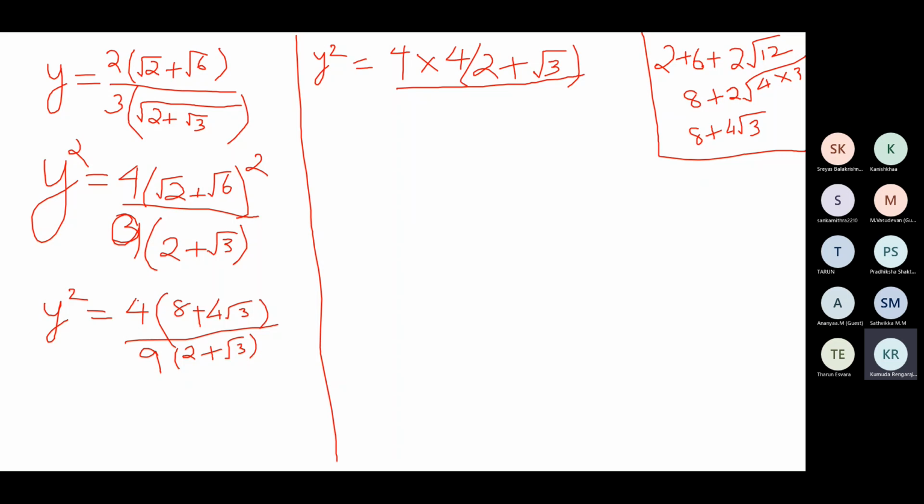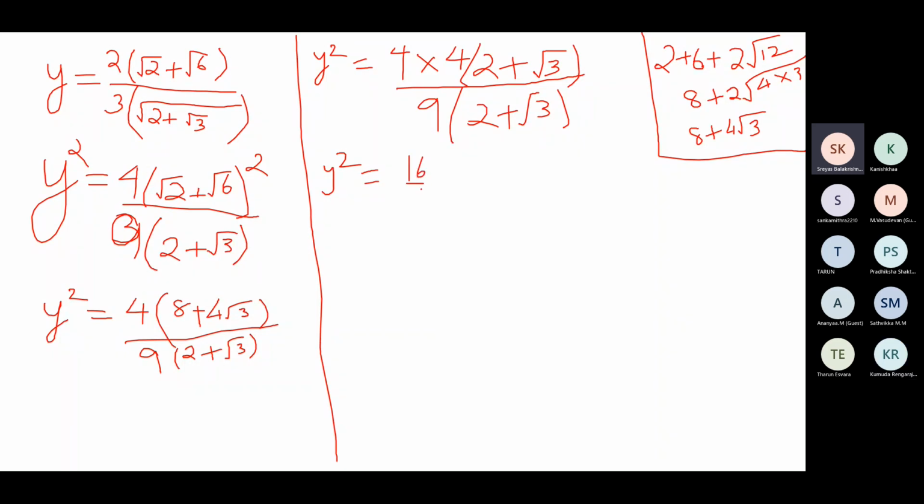This 4 which is already out, and now 4 common. After getting out 4 common, we have 2 plus root 3 in the bracket, over 9 into 2 plus root 3. Now, next what, children? Ma'am, 16 by 9.